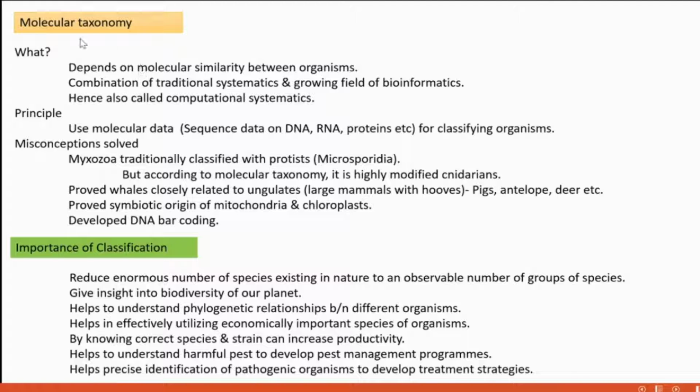But according to molecular taxonomy, they are a type of cnidarians, not protists. Next, previously whales were not considered as mammals related to large mammals, but with the advent of molecular taxonomy, it was proved that whales are more related to ungulates, meaning large mammals with hooves like pigs, antelope, deer.